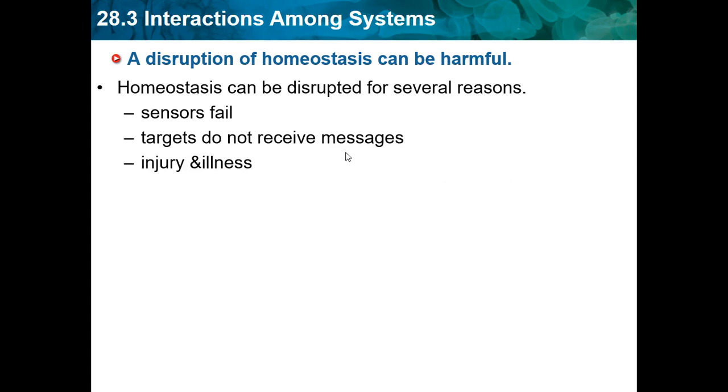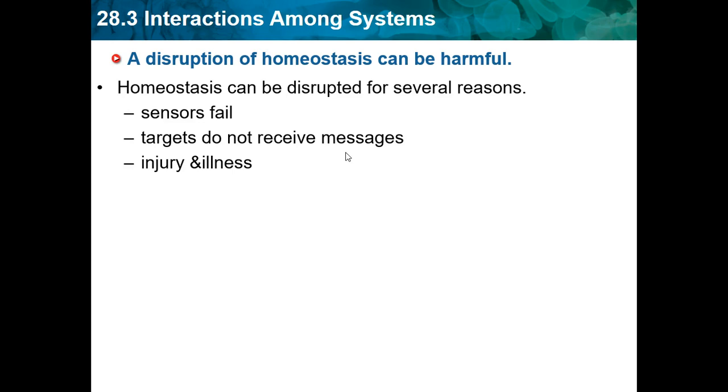There are certain people that are born with failed nerves, so they can't really feel anything. So maybe they might touch a hot stove and they wouldn't feel it, and so they can't send a message to their brain or the control center that tells them they're touching a hot surface. So they're not going to remove their hand, they're going to keep it there. They still get hurt, but they just don't feel the pain. Their hand's still going to be burnt, but they don't feel the pain. So that would be like maybe sensor fail.